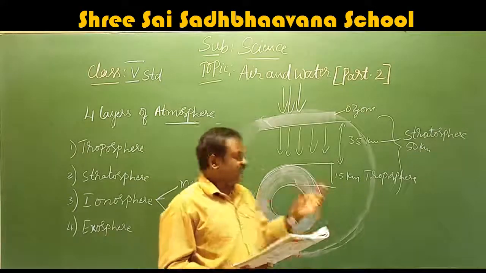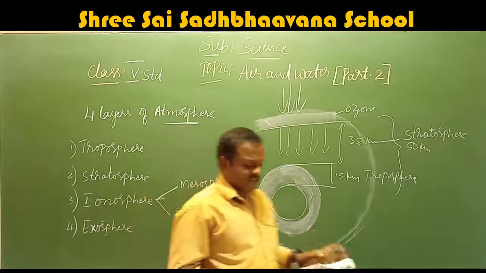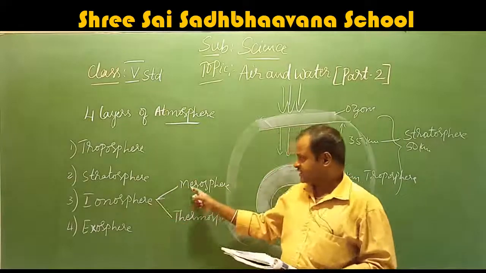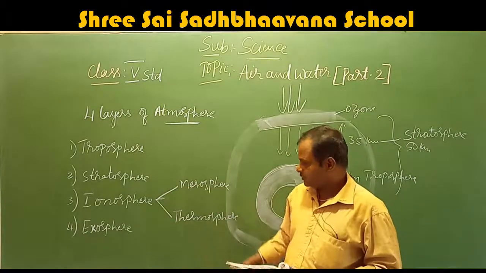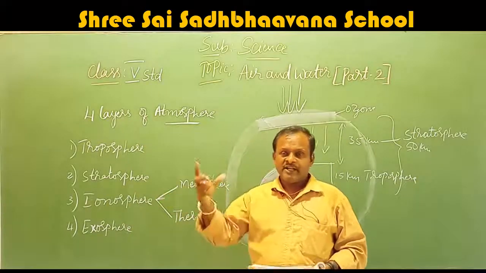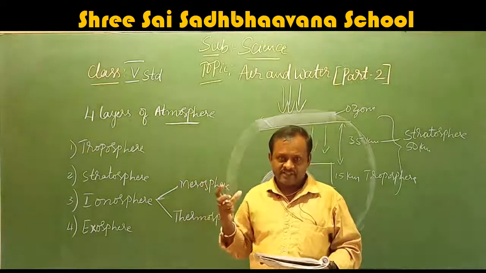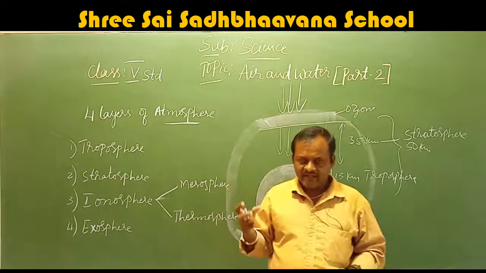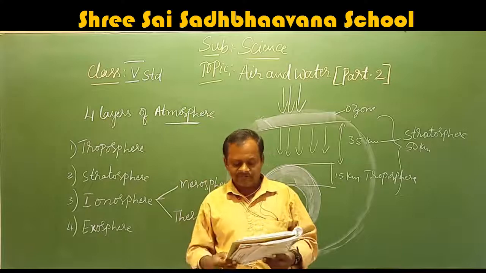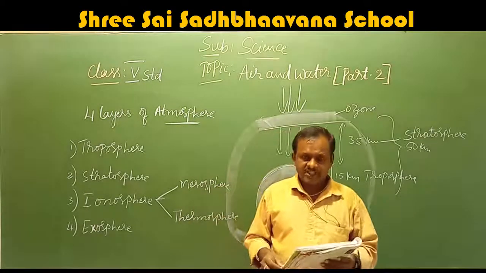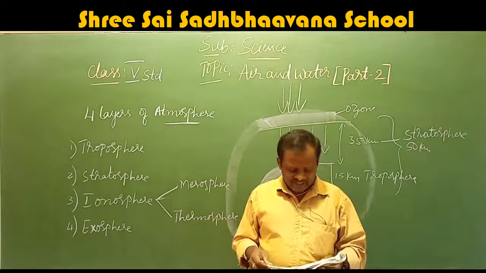So this is about the layers of the atmosphere. First one is the troposphere, then the stratosphere, the ionosphere. Once again it is divided into the mesosphere and thermosphere, and the last one is the exosphere. These are all held by the Earth's gravity, or gravitational force. Next we will move to the properties of air.